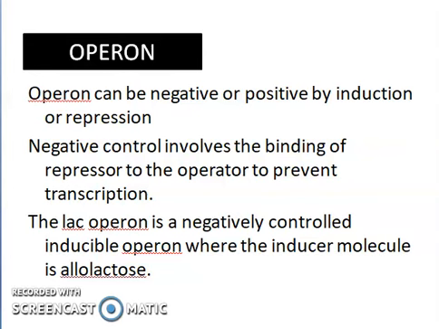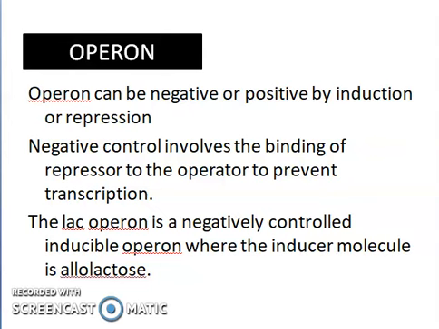It will come and bind to the operator region, which will not help in the transcription process to take place. When the allolactose comes, it will bind to the repressor, which will not allow it to be placed on the operator, due to which the transcription process will take place, by which mRNA will form and the proteins will be produced, which is responsible for the metabolic pathway of the bacteria.